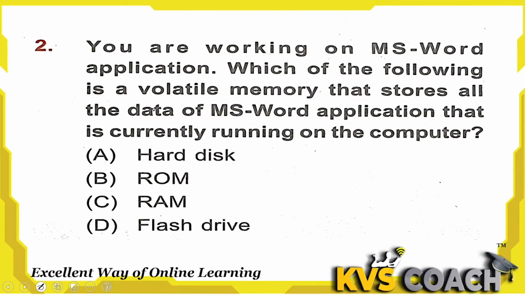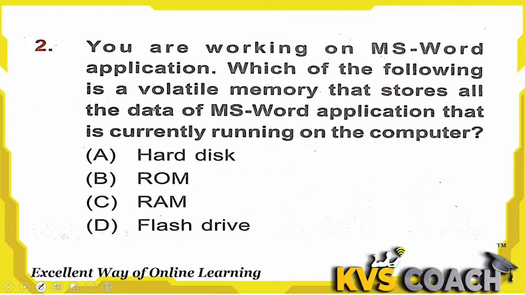Next is, you are working on MS Word application. Which of the following is volatile memory that stores all the data of MS Word application that is currently running on the computer? Option A, hard disk. Hard disk is a primary storage location for the document. Option B, ROM, and its full form is read only memory. It only helps in starting and running the program.